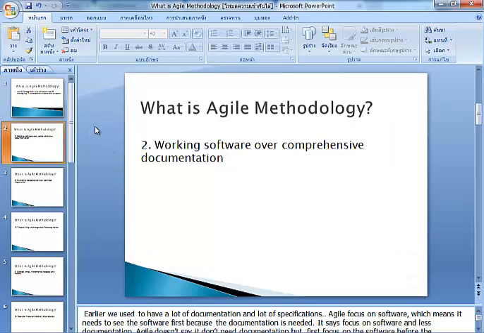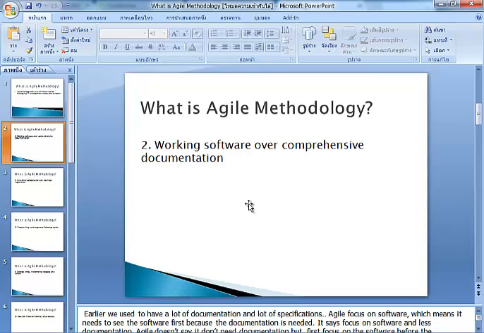Two is working software over comprehensive documentation. Before, on waterfall methodology, they create the documentation first before creating the software. But on agile methodology, it is different, because earlier there's a lot of documentation and specification.